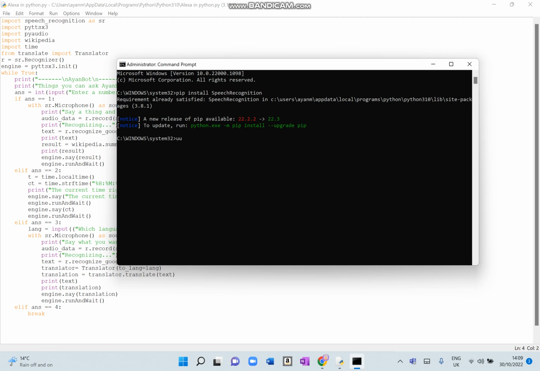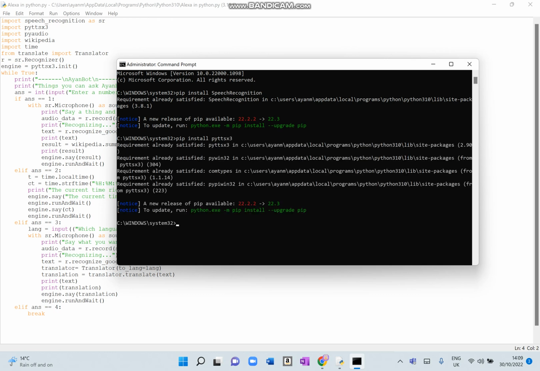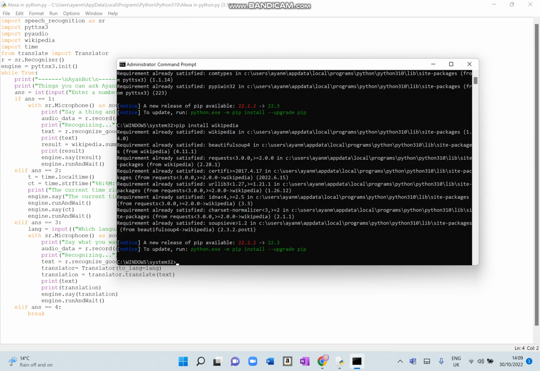And then we need to do pip install PyTTSx3, and it's already done, so you need to do that yourself as well. And then you need to do pip install Wikipedia. So it's already done on mine.